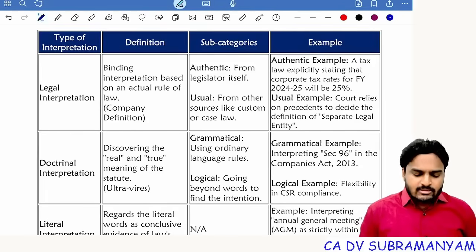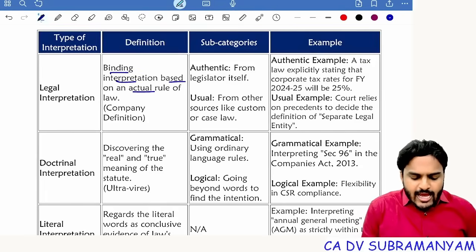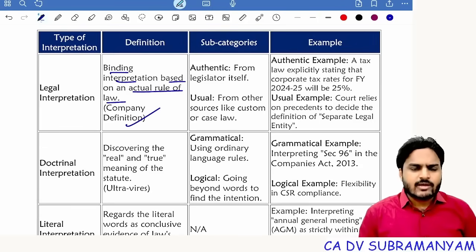Legal interpretation is a binding interpretation based on the actual rule of law. For example, the company definition. If you take the definition of company in section 2 clause 20, company means a company incorporated under the Companies Act 2013 or previous companies law.